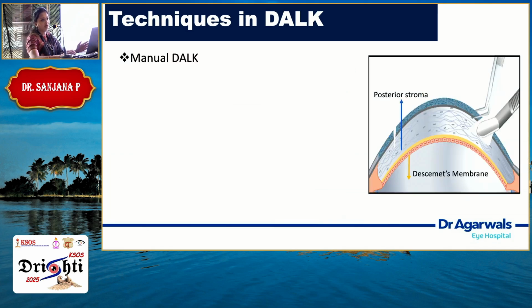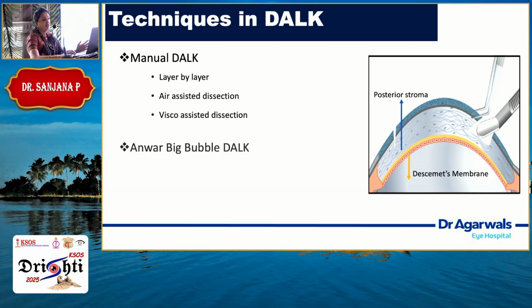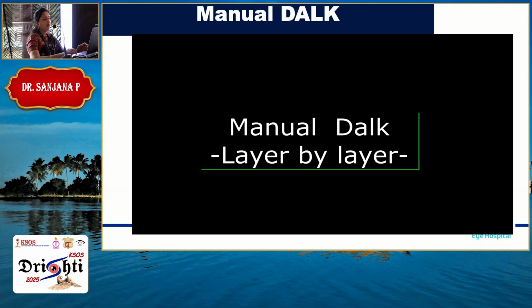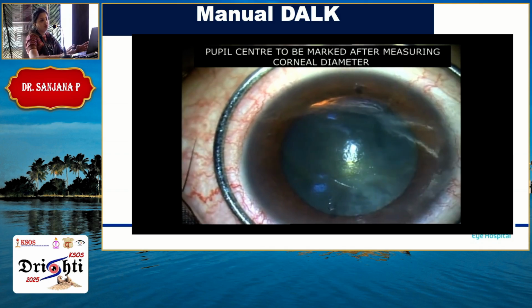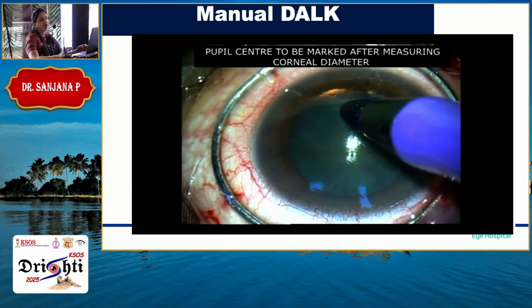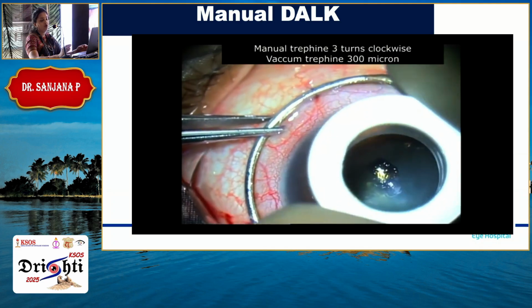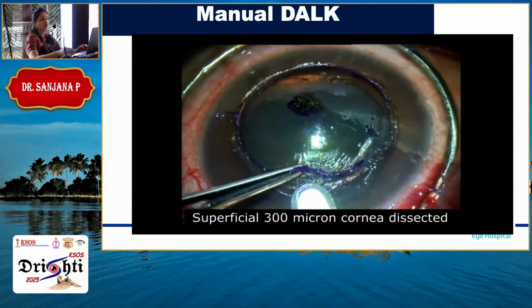So you have the manual DALK, where in the beginning part of your career you can consider doing it layer by layer, or you can inject air into the interface and try to dissect it, or viscoelastic assisted. Then you have Anwar's big bubble DALK. The benefit of big bubble DALK is that you have a clear interface and you're sure that the patient's visual quality will be excellent. And then femtosecond assisted DALK. Now coming to the manual DALK. Manual DALK requires a lot of patience, because removing layer by layer might take almost half an hour to 1 hour, till you actually reach the clear posterior stroma.